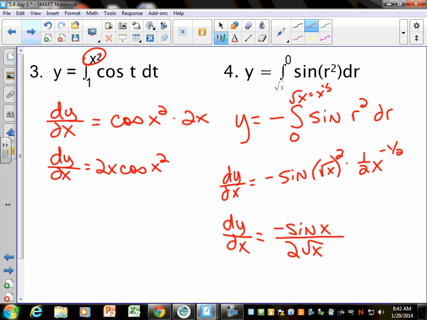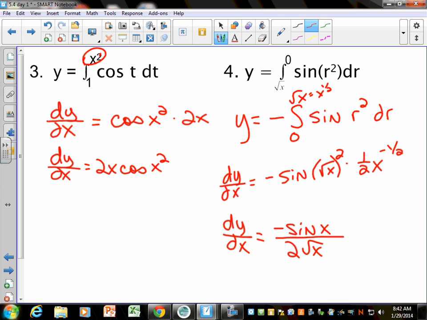So pay attention when it says find the derivative. All right, and sometimes we'll get that later. We should look at some AP questions over this kind of stuff so you can see how it comes into play. Sometimes they give you this and they ask you to find the derivative in part A, and then in part B they ask you to actually find another value, which is not the derivative.